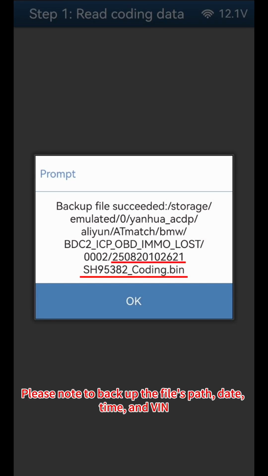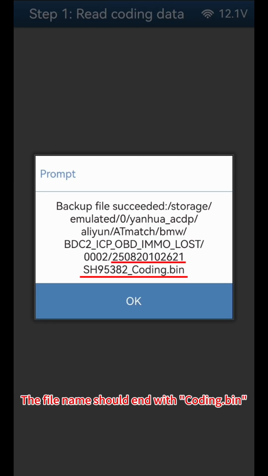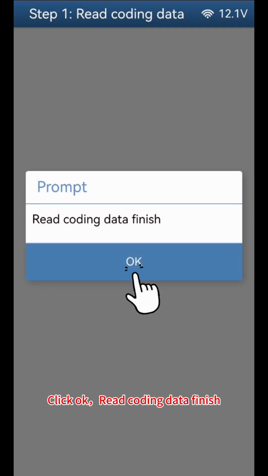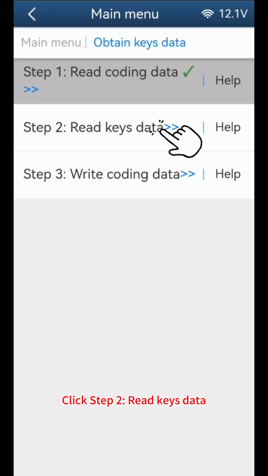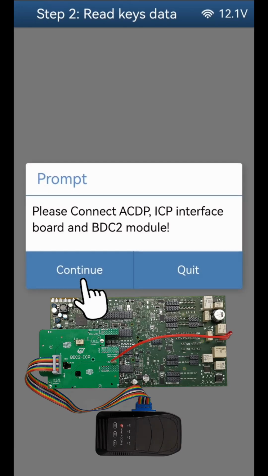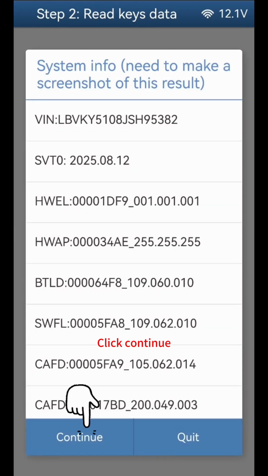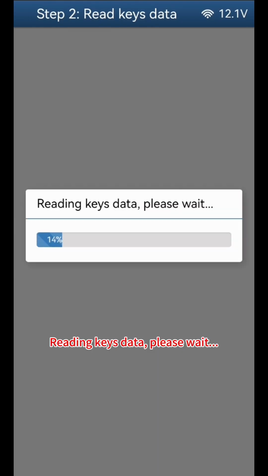Please note to back up the file's path, date, time, and VIN. The file name should end with coding, BIN. Click OK. Click OK, Read Coding Data Finish. Click Step 2, Read Keys Data. Click Continue three times. Reading keys data, please wait.